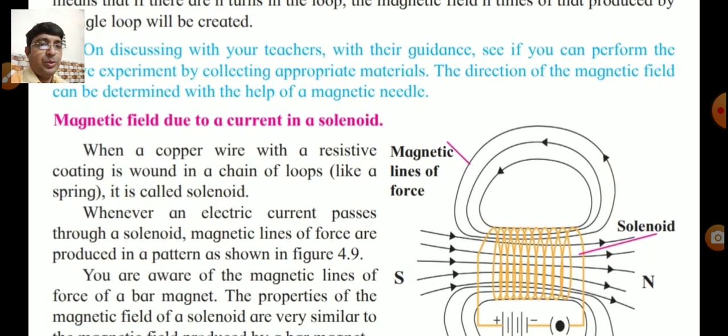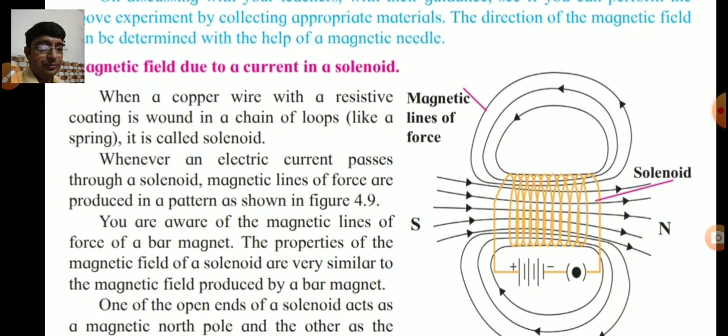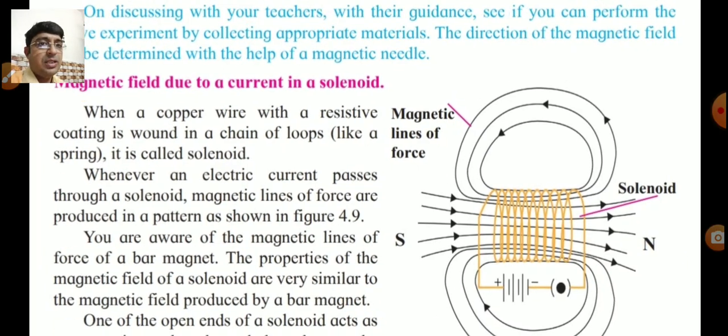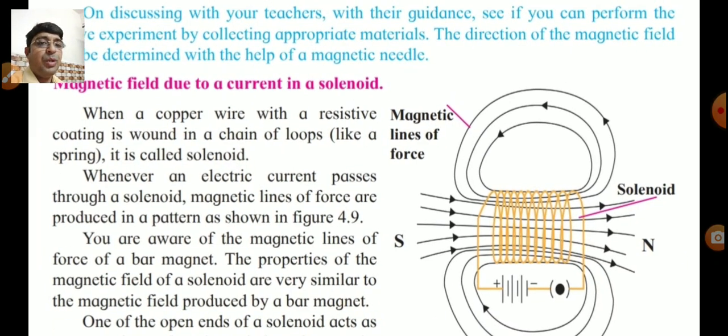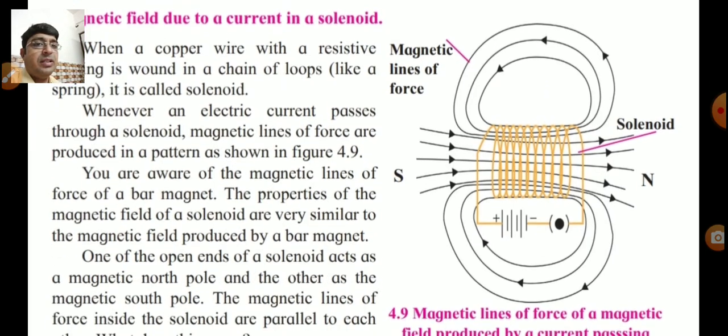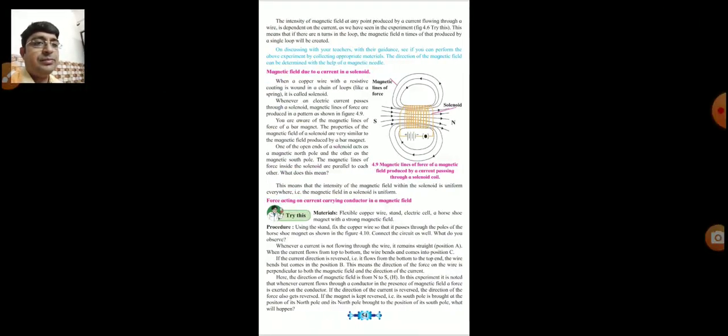Last point of today's lecture: magnetic field due to a current in a solenoid. Your 1 mark question is asked: define solenoid. You mark the answer. When a copper wire with a resistive coating is wound in a chain of loops like a spring, it is called a solenoid. So this is the definition of solenoid. Now see the figure and the alongside explanation.